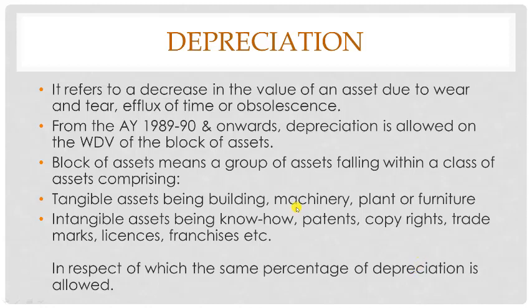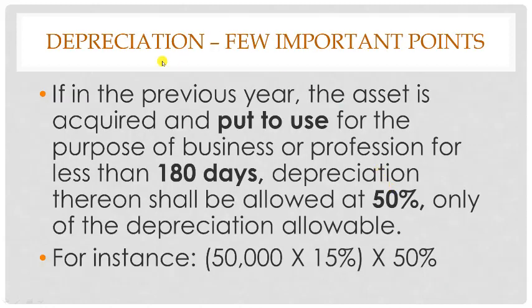For example, let us say there is a machinery which is depreciated at 15%, and also there is a machinery which is depreciated at 10%. I am just giving you a hypothetical example here. You cannot club them together. Why? Because while one type of machinery is having a depreciation rate of 15%, the other has a completely different rate of depreciation. So while you are comprising a block of asset, most importance should be given to the same percentage of depreciation. Okay.